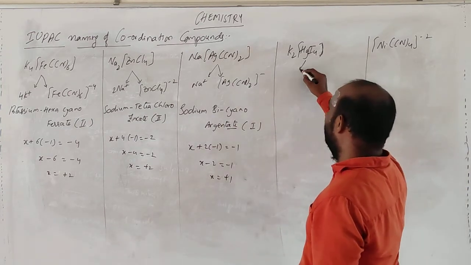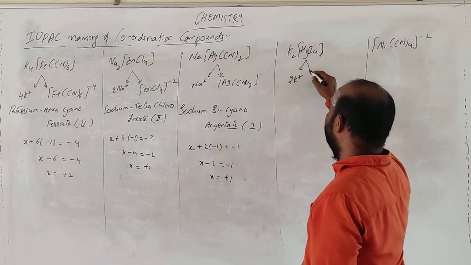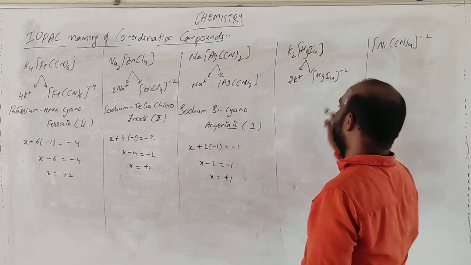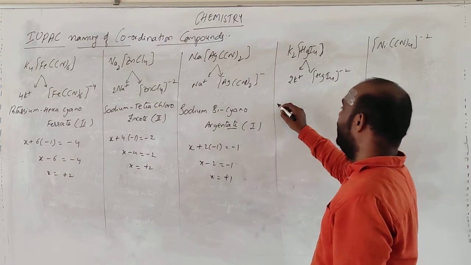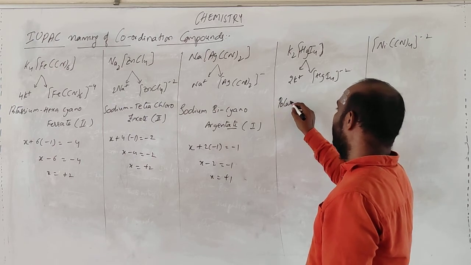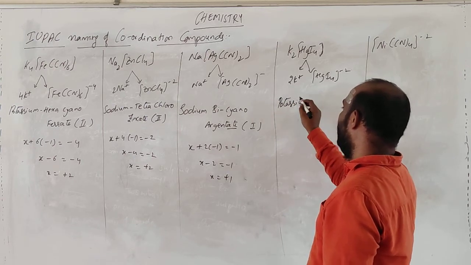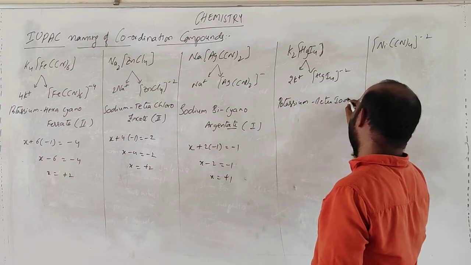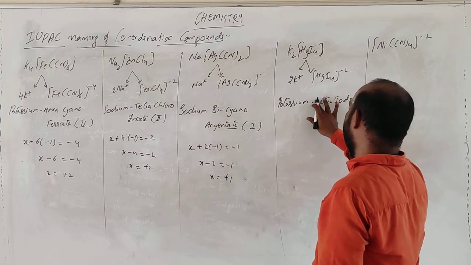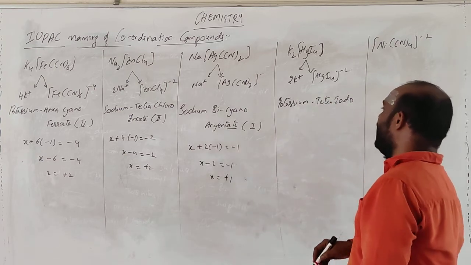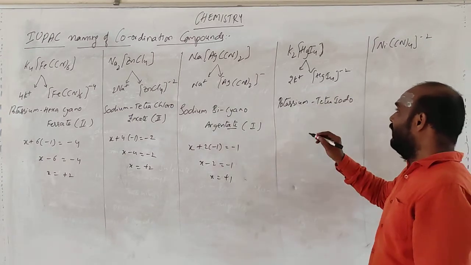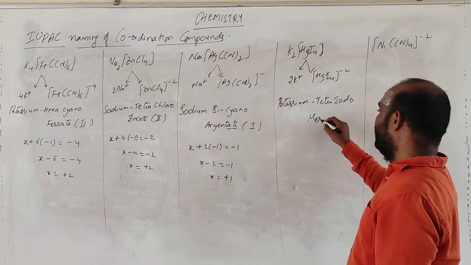This one, go for 2K plus, this one HgI4 minus 2. So 2K plus means you can go for potassium tetraiodo, because we are having coordination here, so it is iodo. This one is mercury, so mercurate.